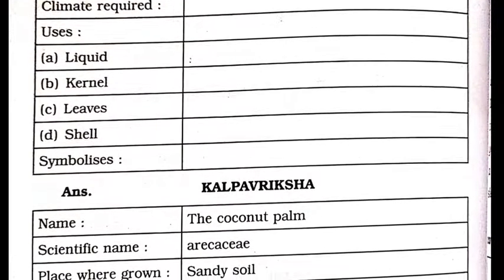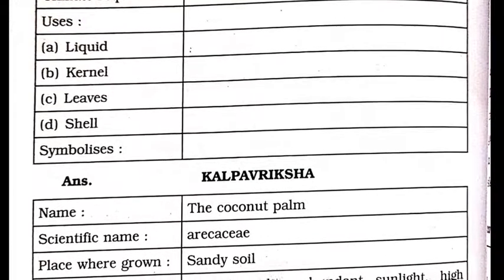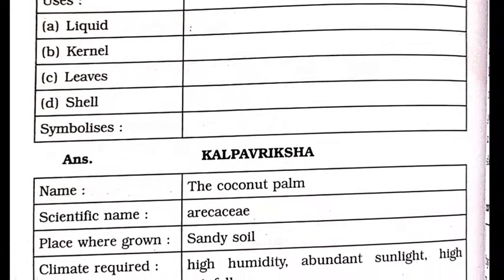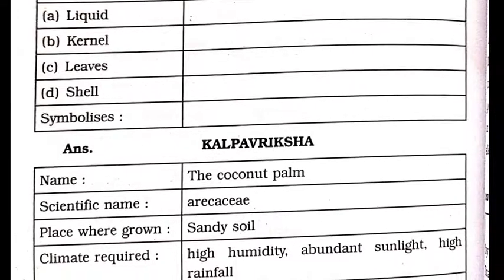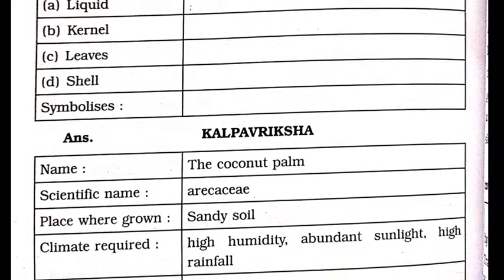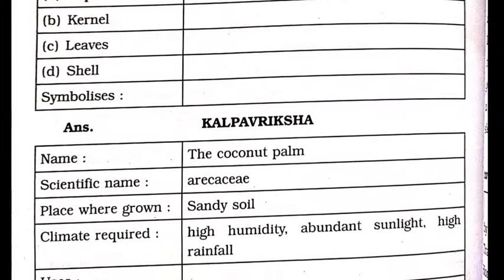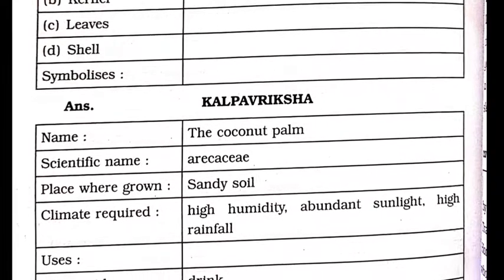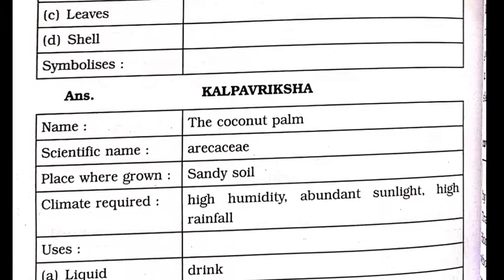Answer. Kalpavriksha is the title. Name of the tree is the coconut palm. The scientific name is Arecaceae. Place where grown is sandy soil. Climate required for growing is high humidity, abundant sunlight and high rainfall.